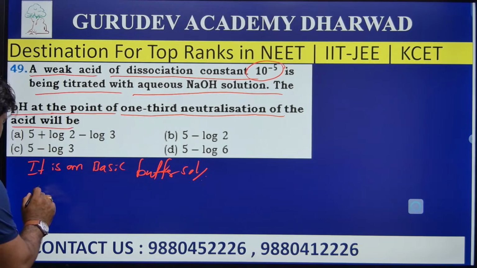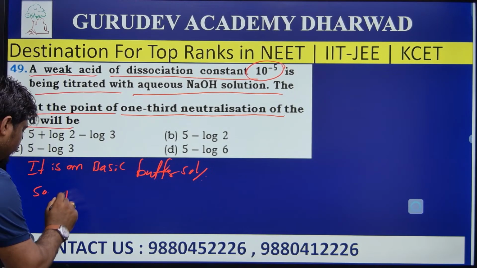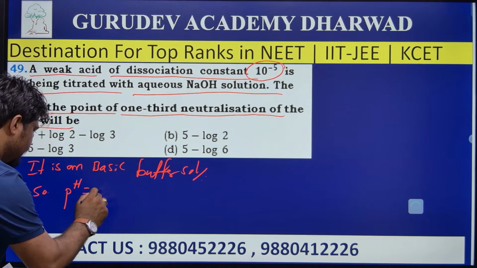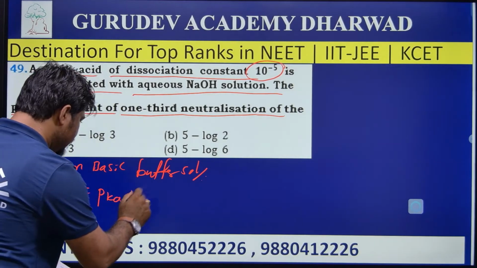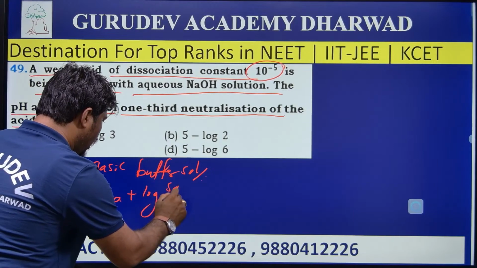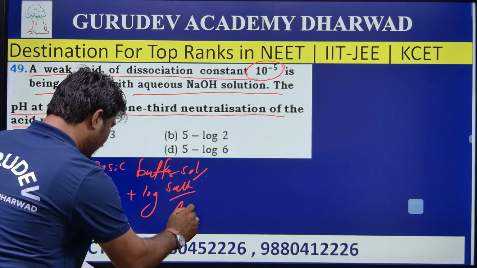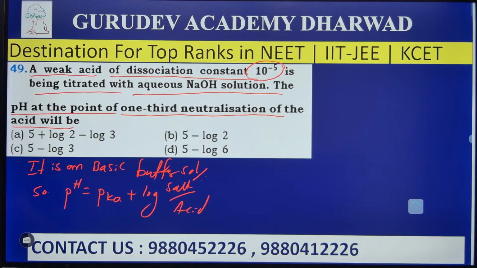By using this, we can calculate the pH of the solution. That is, pH is equal to pKa plus log of salt divided by acid. By using this formula, I will calculate the pH.